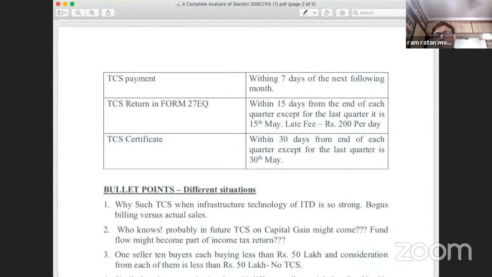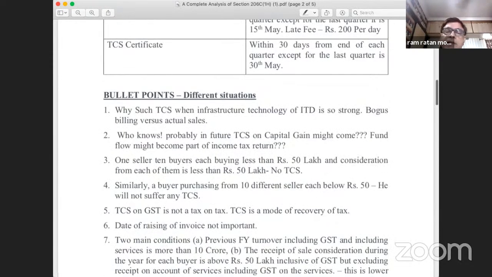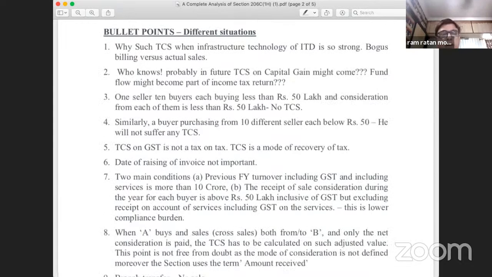So, what do you mean by goods? The term goods has been defined under the Sale of Goods Act, and also under the CGST Act. Whether it is the CGST definition or the Sale of Goods Act definition, both very clearly say that goods do not include immovable property. The term goods by its nature includes only movable property. Now the point comes whether the TCS will be applicable on any transaction of immovable property.